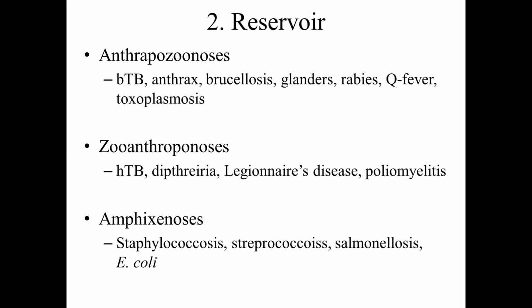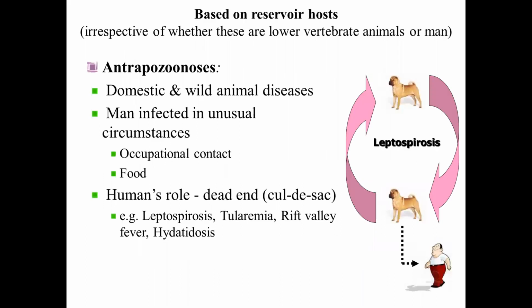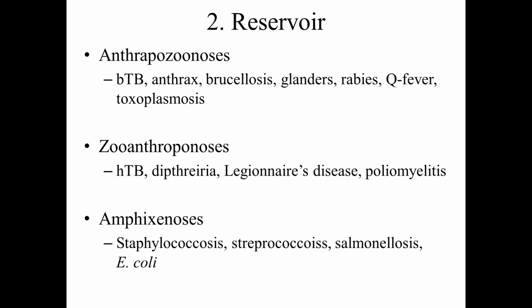And based on the direction of the infection, invariably how the infection occurs, based on that direction, we categorize the zoonotic agents either into one of the three categories, either as anthropozoonosis, zooanthroponosis, or amphizoonosis. Okay. So what is this anthropozoonosis? Anthropology, anthropogenic. Okay.